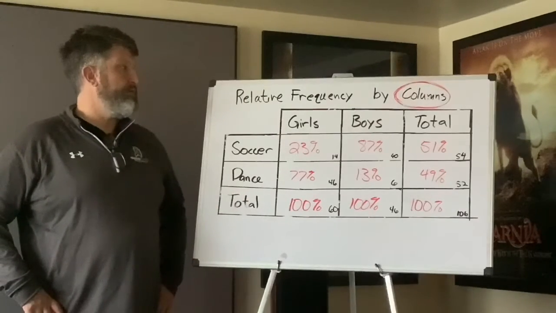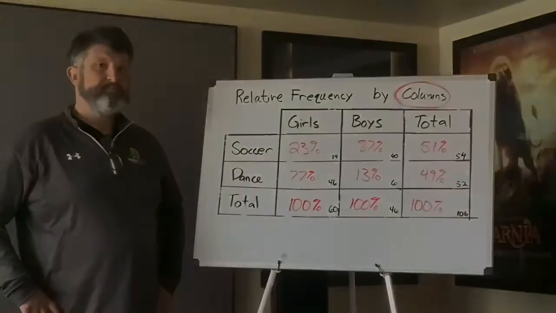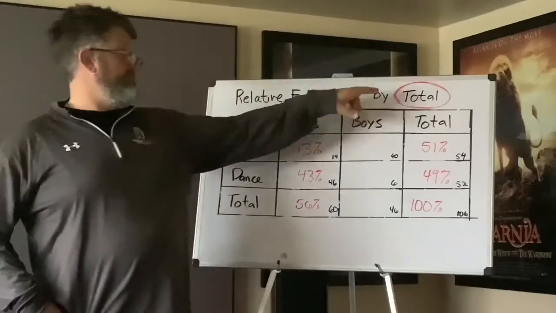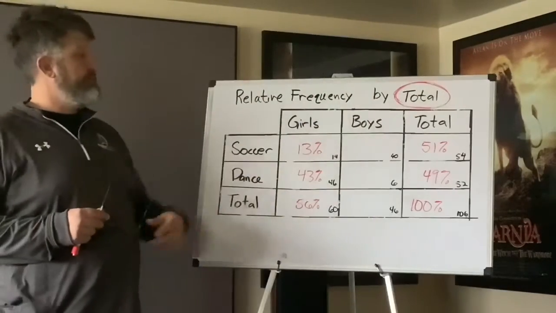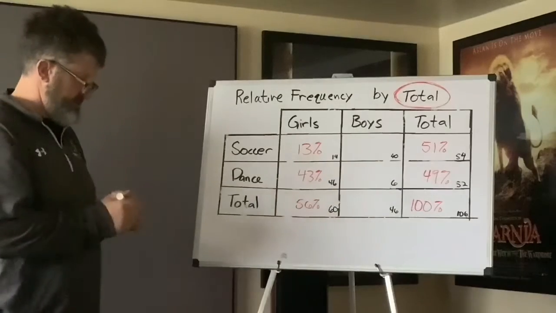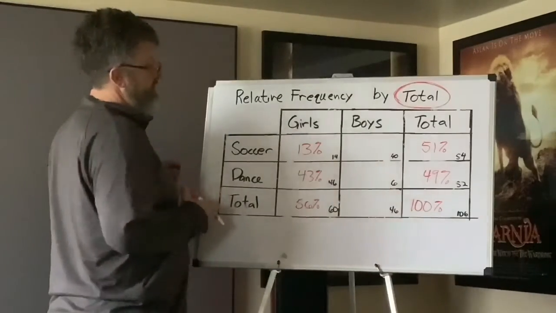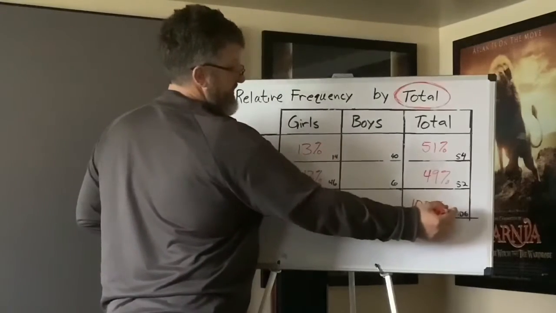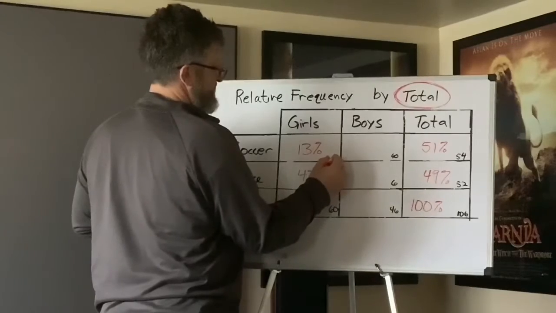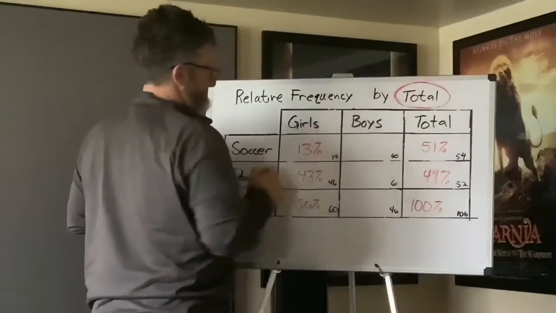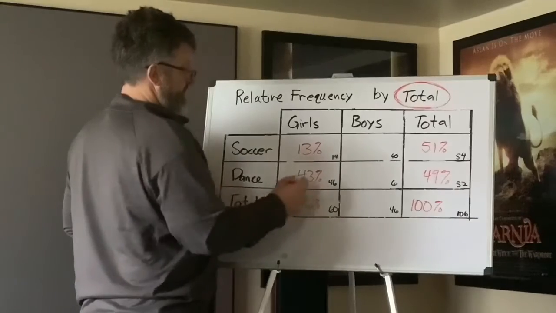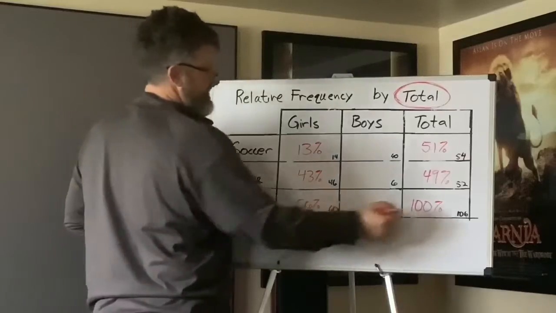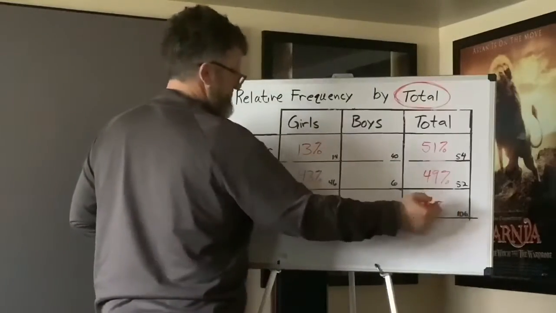All right, so the next one we're going to do is relative frequency by totals. All right, so now we have the board set up for relative frequency by totals. Okay, and I have some of these pre-filled in because I didn't want to take the time on the video to do them all. But notice what I did here. In order to get the 13%, I'm dividing by the total down here, which is 106. So I went 14 divided by 106, and that's what gave me my 14%. Okay, 46 divided by 106, that's what gave me my 43%. 60 divided by 106, that's what gave me my 56%.